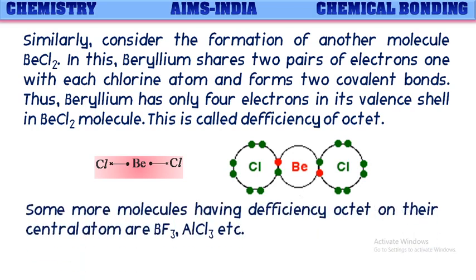Some more molecules having deficiency of octet on their central atom are BF3, boron trifluoride, aluminum chloride, etc. In these molecules also, after the covalent bond formation, the central atom is getting less than octet. That means less than 8 electrons only.